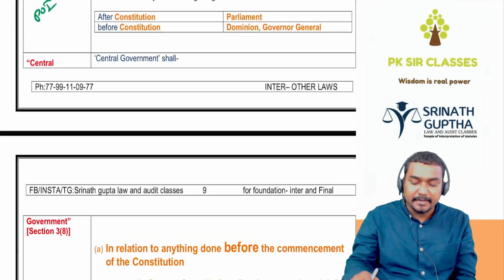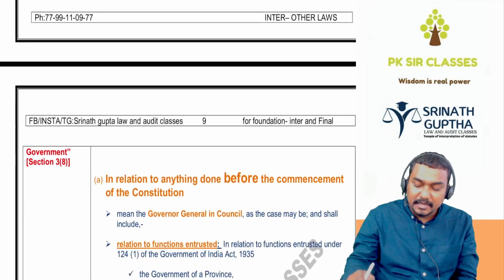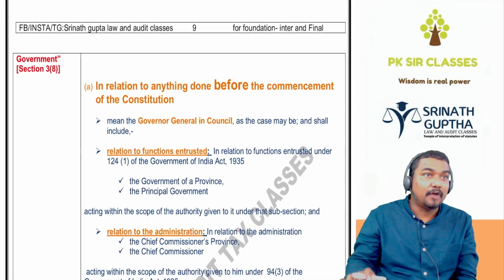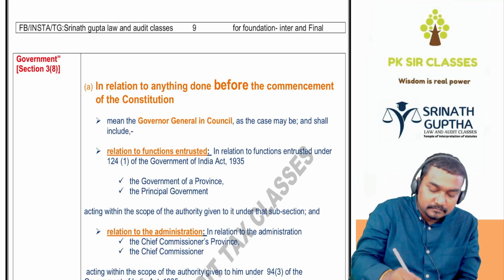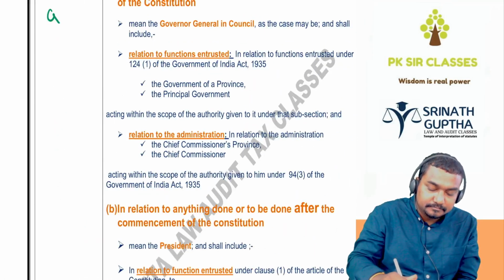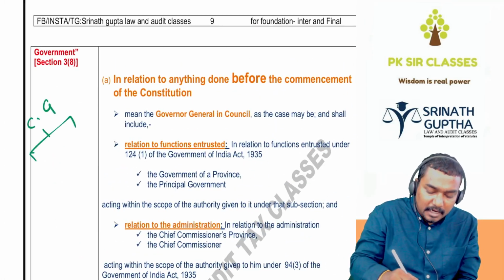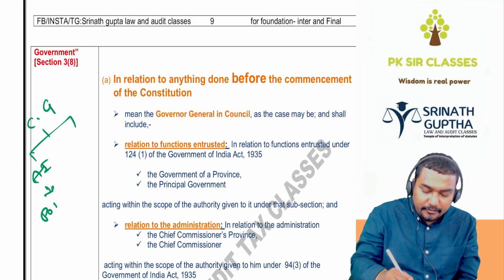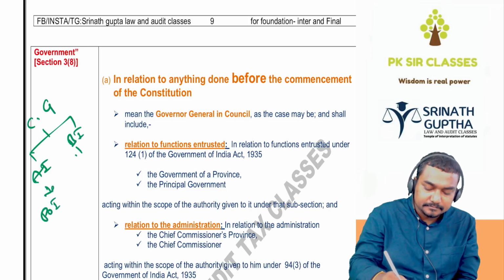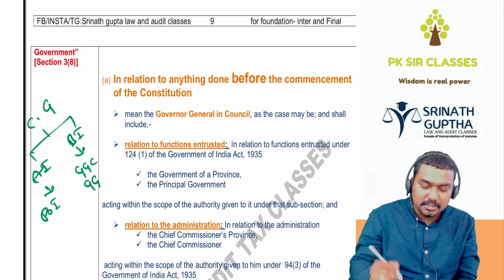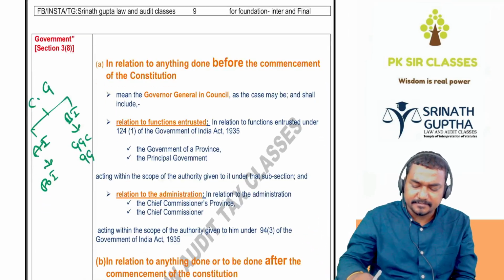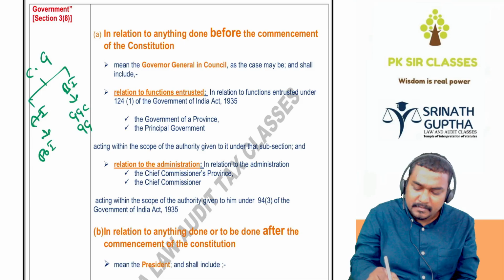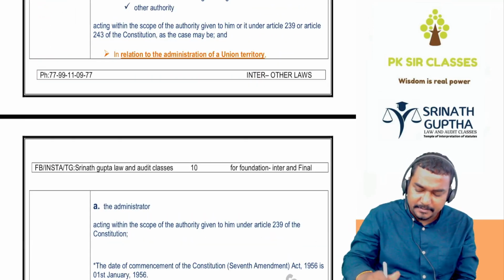Next, definition of central government. Central government means Parliament of India right now, after independence. Before independence, Governor General in Council. Central government means after independence, Parliament of India. Before independence, Governor General in Council or Governor General, along with the subordinates. So Governor General in Council and their subordinates like the Government of a Province or the Principal Government, something like that is given, but ultimately that is the meaning of the government.